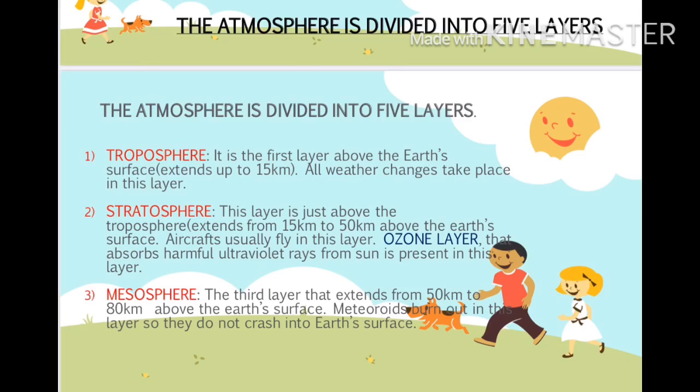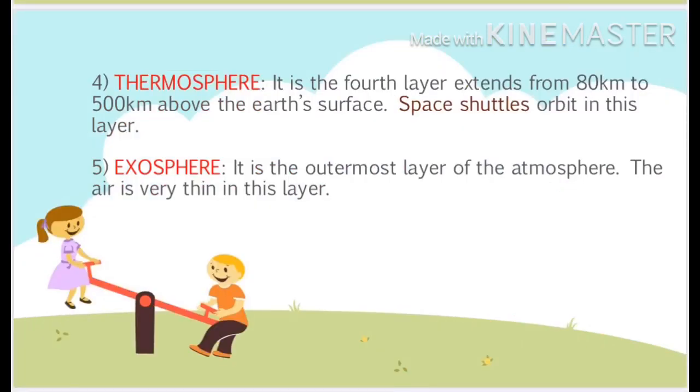And the fourth one is the thermosphere. It is the next layer just above the mesosphere. This layer extends from 80 kilometers to 500 kilometers above the surface of the earth. Shimmering curtains of light, the auroras, appear here. This is the hottest layer of the atmosphere. All the space shuttles orbit in this layer.